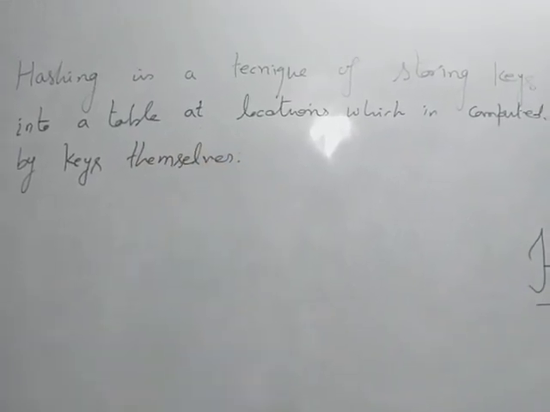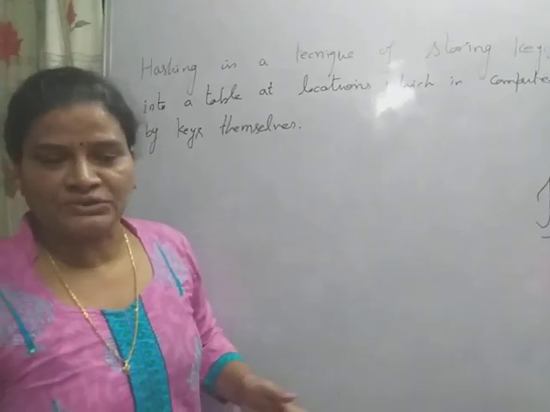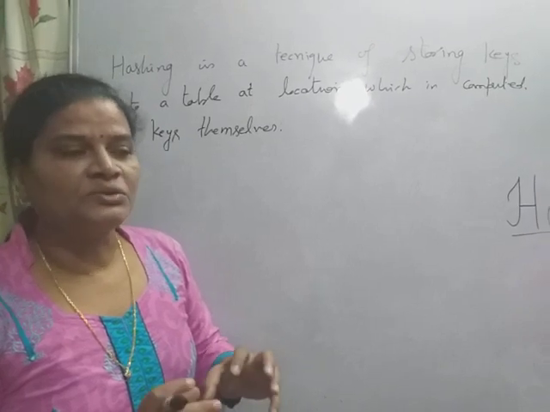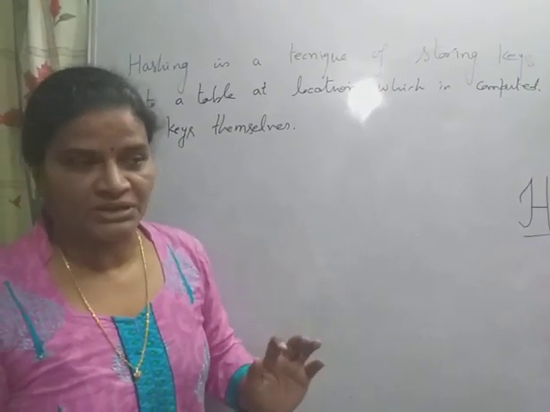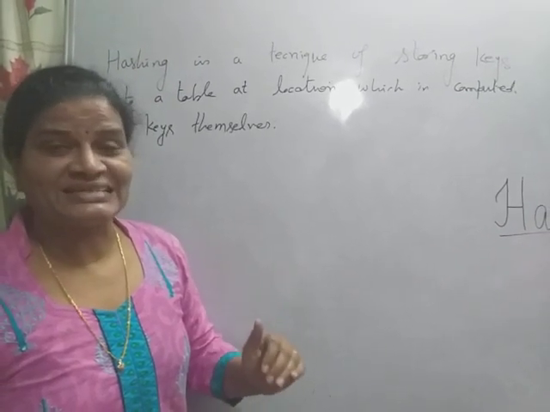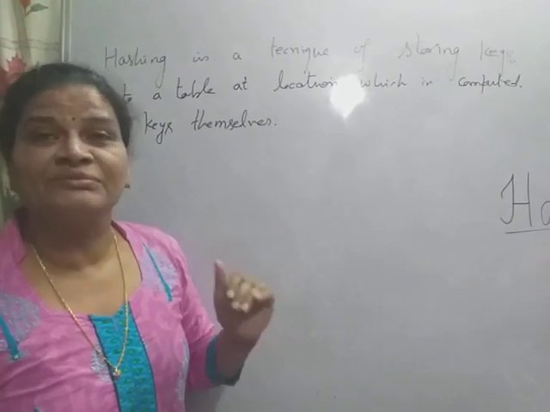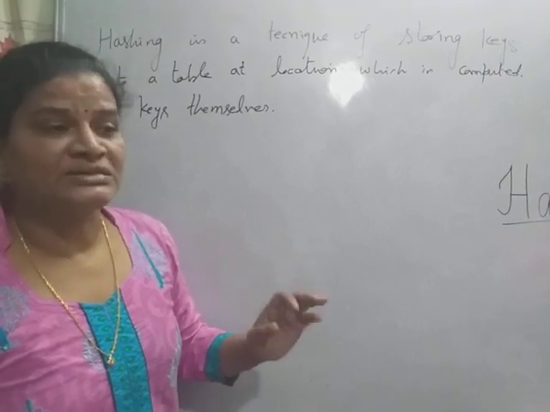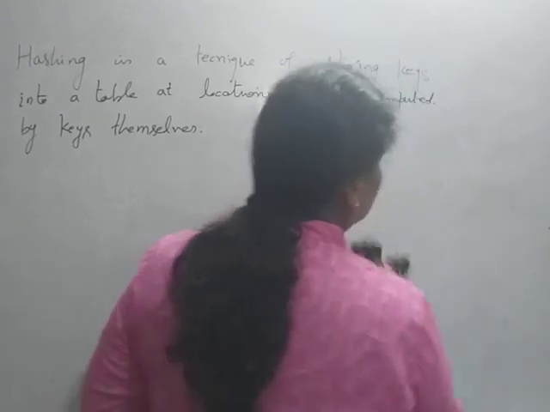So what it is saying is that hashing is a way to store the data into the table. Simply, hashing provides a simple way to store a large amount of data or large amount of keys into the table. But here the location or address where the keys are stored is computed by the keys themselves. Okay, so simply, some type of transformation is required.